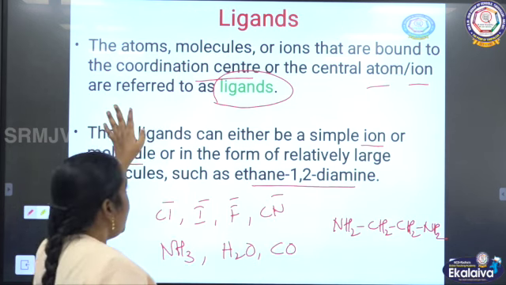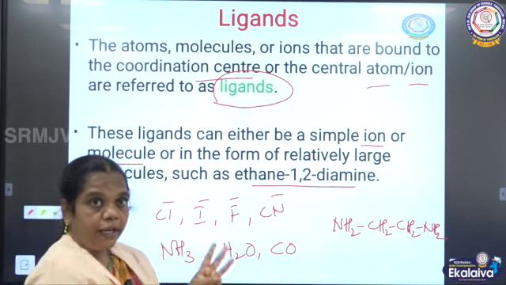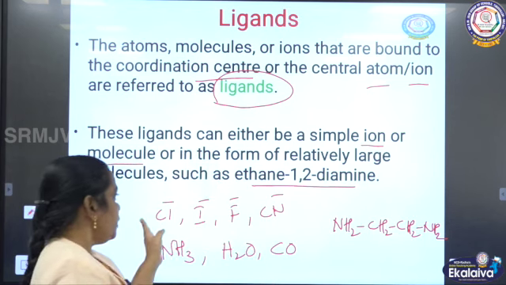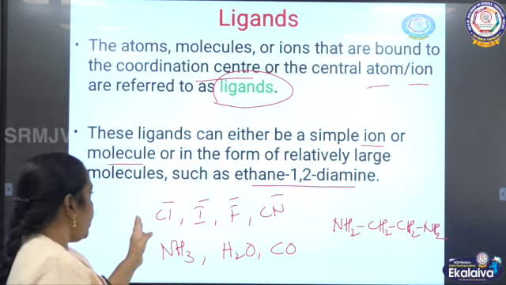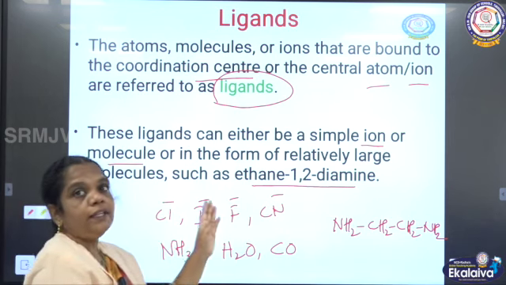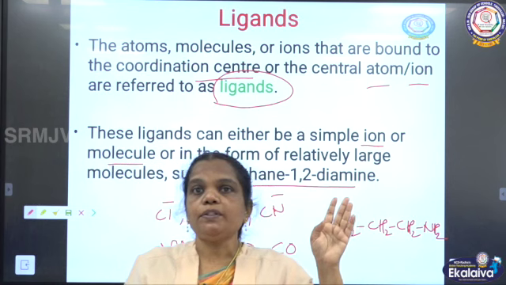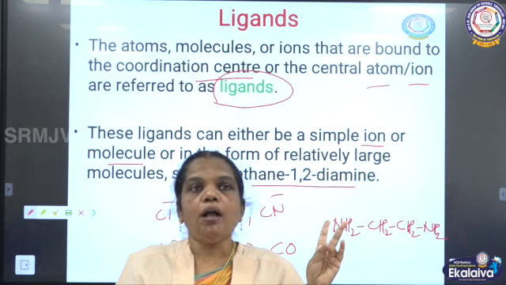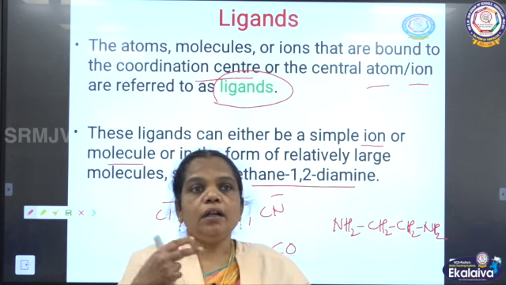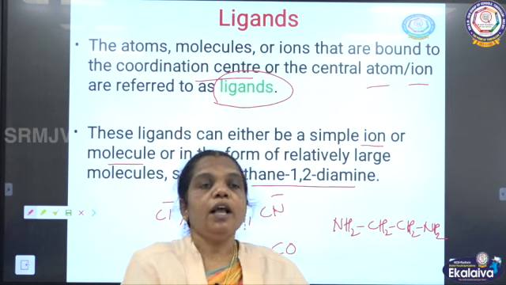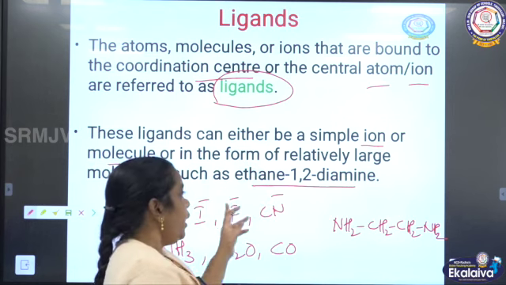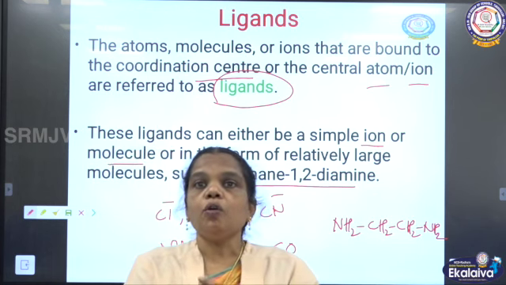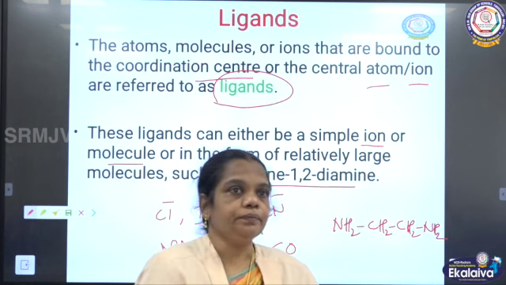Now we will see later, based on the bond between the central metal atom and the ligand. So the ligands may be an ion, an atom, a molecule or a large molecule. The chloride ion, iodide ion, fluoride ion and cyanide ion are examples of ions; ammonia, amine, water, aqua, and CO, carbonyl, are in the form of molecules, as well as the large molecule ethane 1,2-diamine. These are all going to make a covalent bond with the central metal atom.